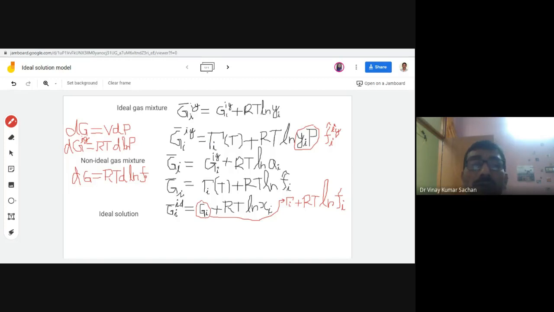Okay, so when you put the proper values for an ideal gas and an ideal gas mixture, you will find only yi. You just do it. You make a practice of doing this. You're writing this one. Okay, so for the ideal solution we are writing, we have written Gi equal to RT ln f.